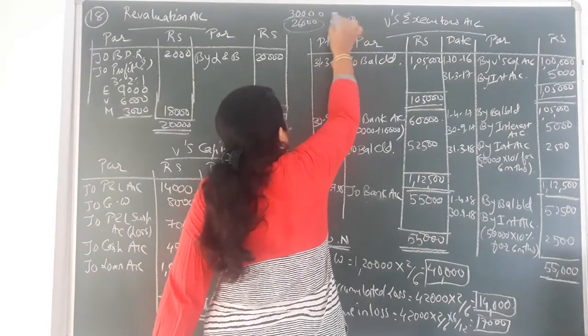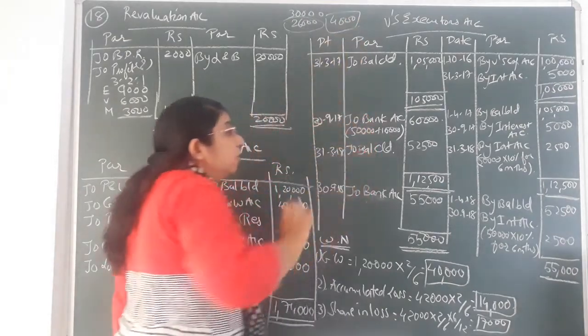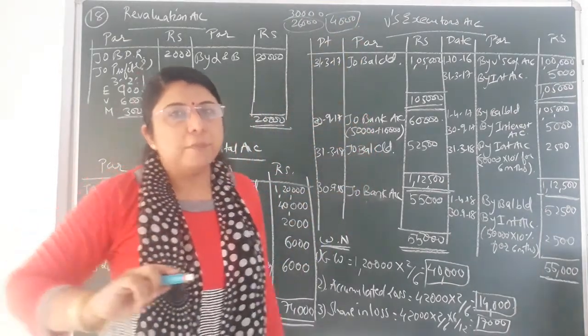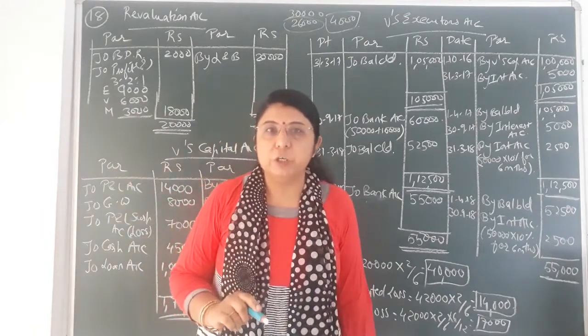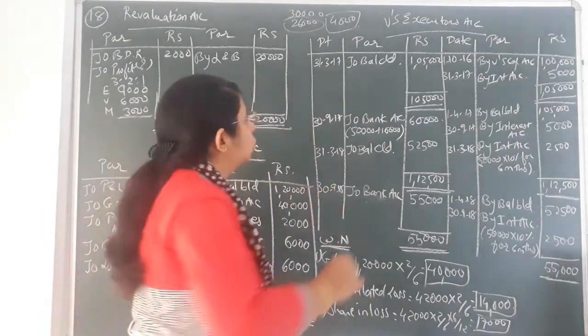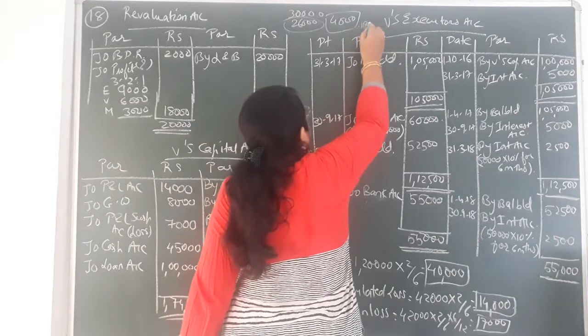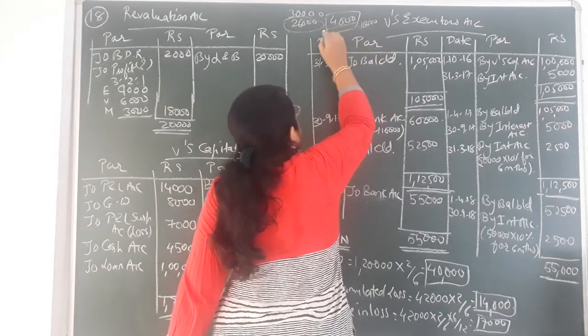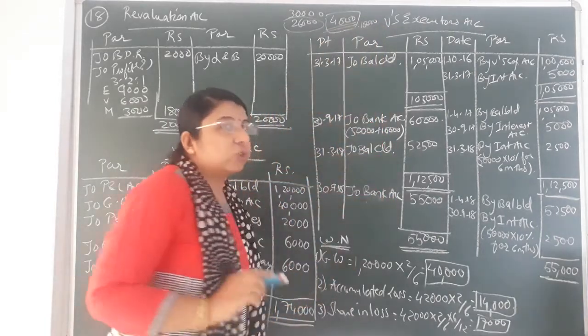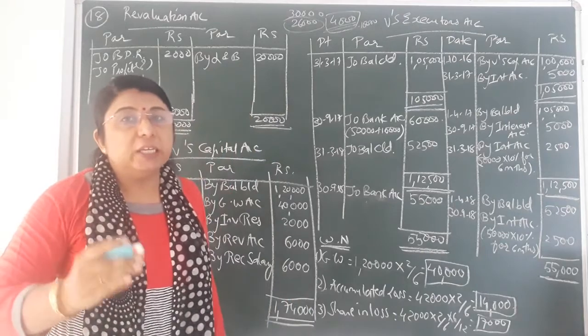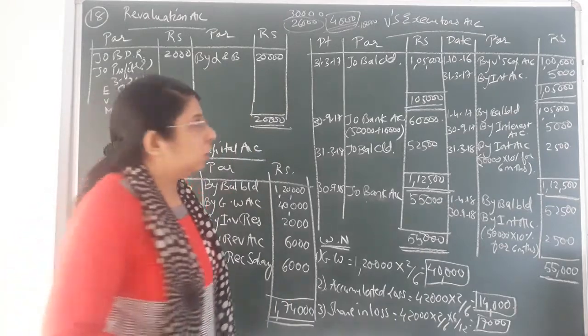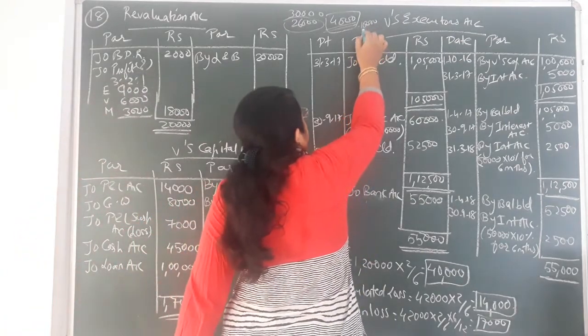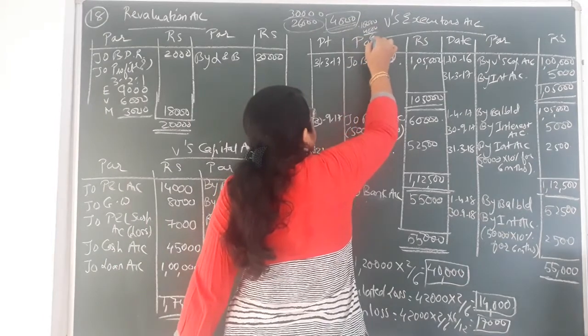Now that 4,000 we will adjust against investment reserve. On the liability side, investment reserve has been given to you as rupees 10,000. Out of 10,000, 4,000 you will utilize for the loss due to the decrease in the value of investment. So the remaining balance would be only rupees 6,000.